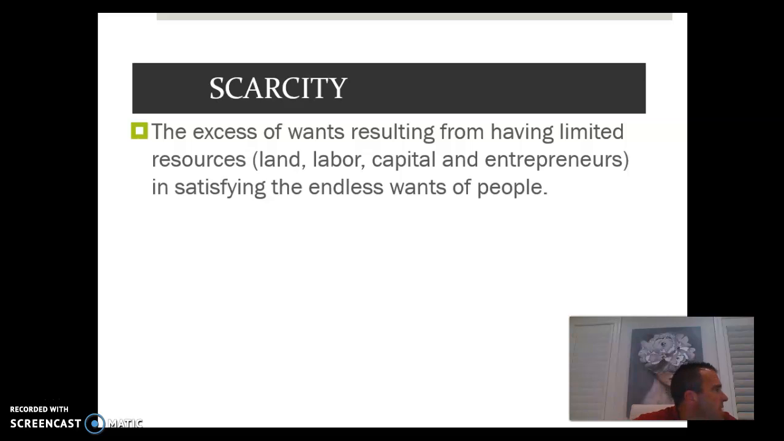Scarcity is another one. Scarcity looks at a lot of decisions that we look at. It is the excess of wants resulting from having limited resources and satisfying these endless wants of people.